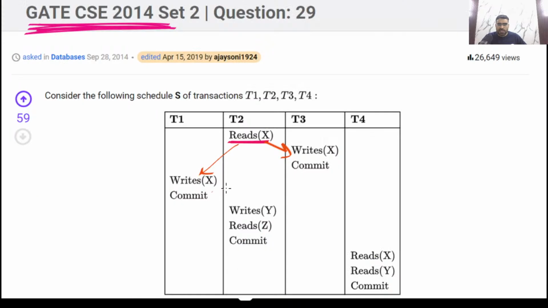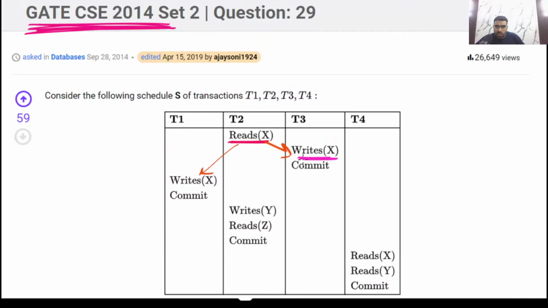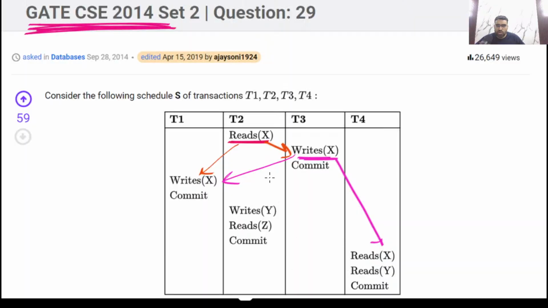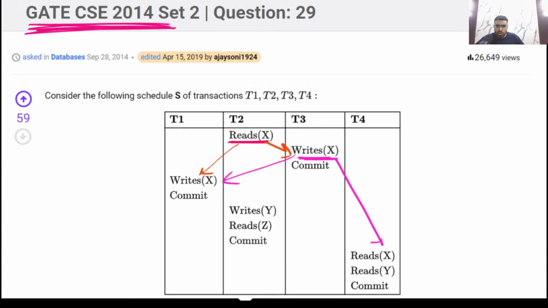So you can see here, because of this, there will be a conflict pair here, there is a conflict pair here, there is a conflict pair here. From T3 to T1 also, and from T3 to T4 also you have. What else? This WX, so yes, there will be this also.